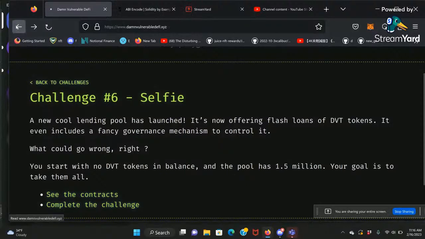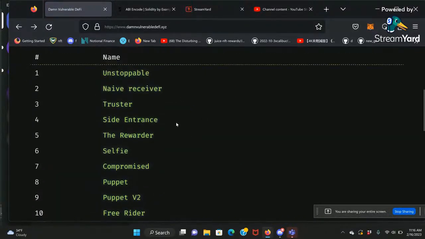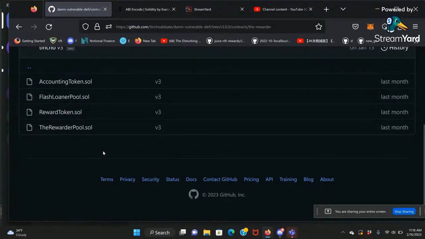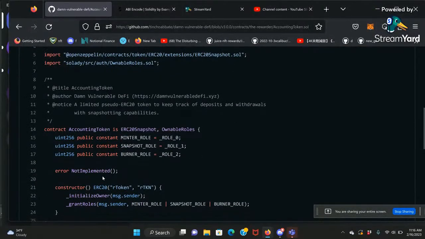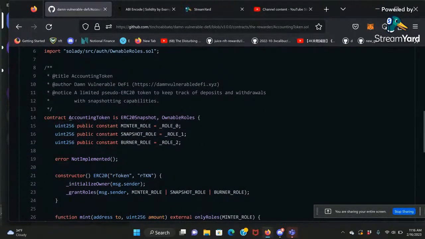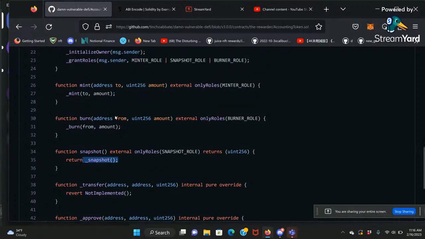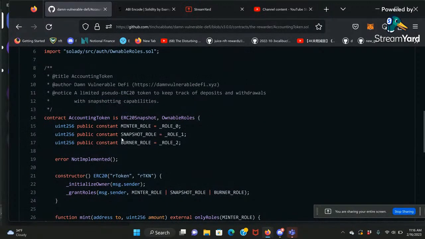Otherwise, you can always go back to the previous challenge. I think one of the challenges earlier. It's the reward. Let me check. And maybe it's the reward. Yes. So look at this accounting token. Basically, you need to inherit ERC snapshot, over here. And then if you want to take a snapshot, you call snapshot. And then you're going to take the balance at a particular snapshot, like taking a picture, and then you are able to pass the majority vote.